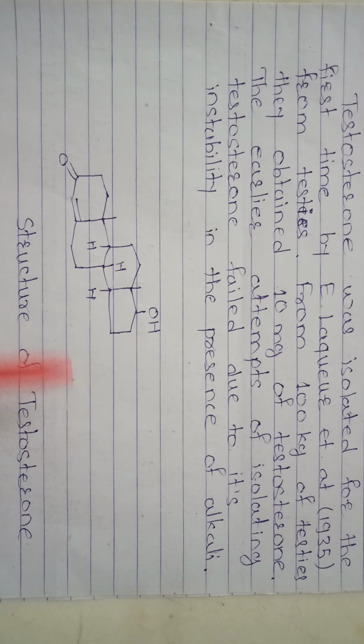This is the structure of testosterone. Testosterone contains one double bond present at the C4 and C5 carbon atoms, one ketonic group and one alcoholic group.